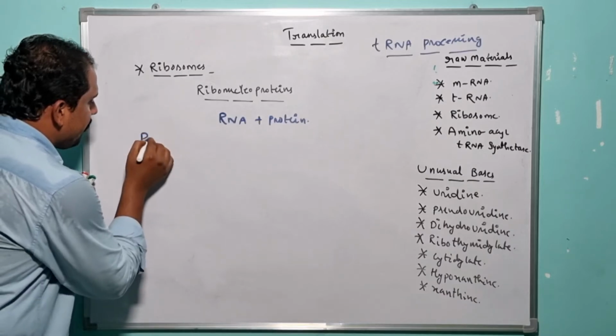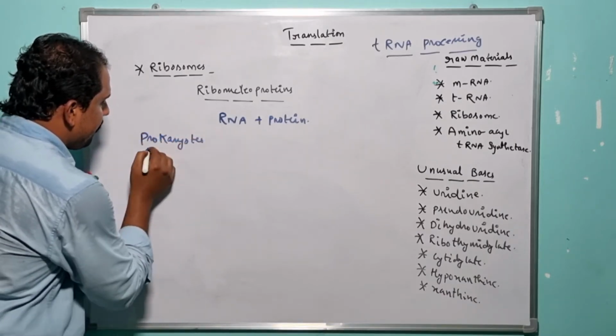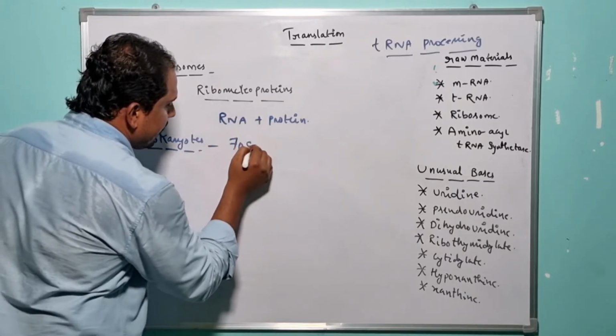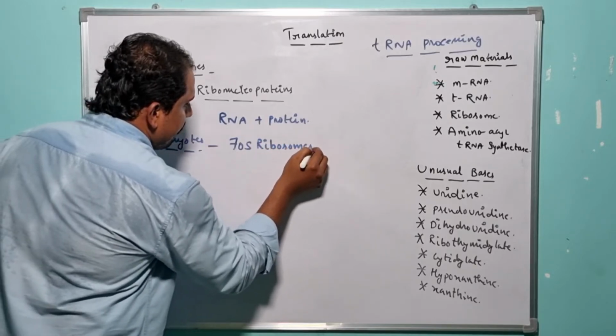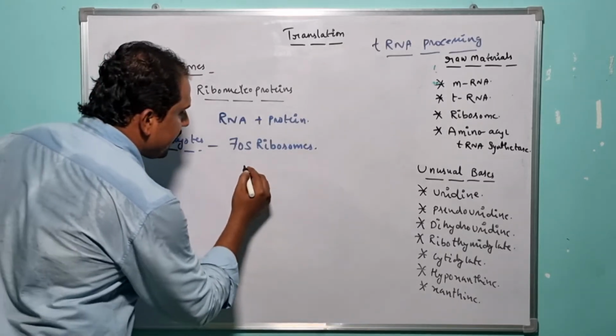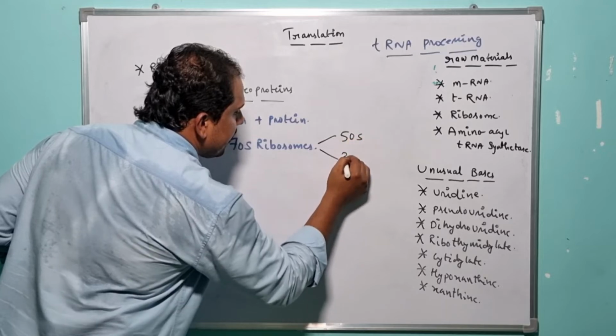In case of prokaryotes, there is an availability of specialized ribosomes and they are nothing but what? 70S ribosomes. And the 70S ribosomes get further differentiated into 50S and 30S.